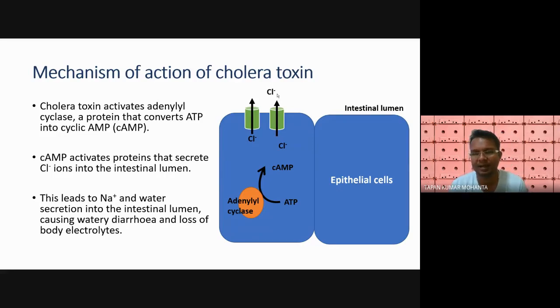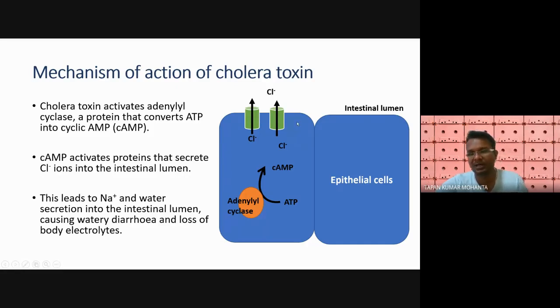So when chloride will be more in our intestine, sodium and water will automatically come, because this is their relation. You know, this is sodium chloride, table salt, water. When this chloride comes into the intestine, the sodium from the cell also comes out, because the body always wants to make a balance of chloride and sodium, because chloride is a negatively charged particle and sodium is a positively charged particle.